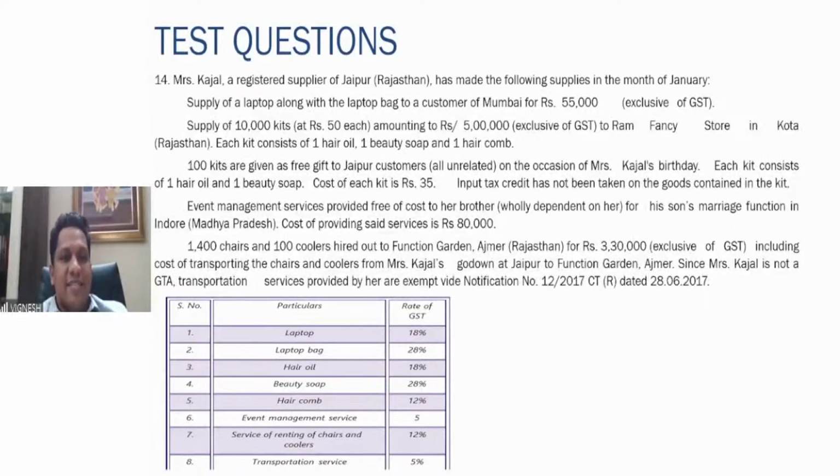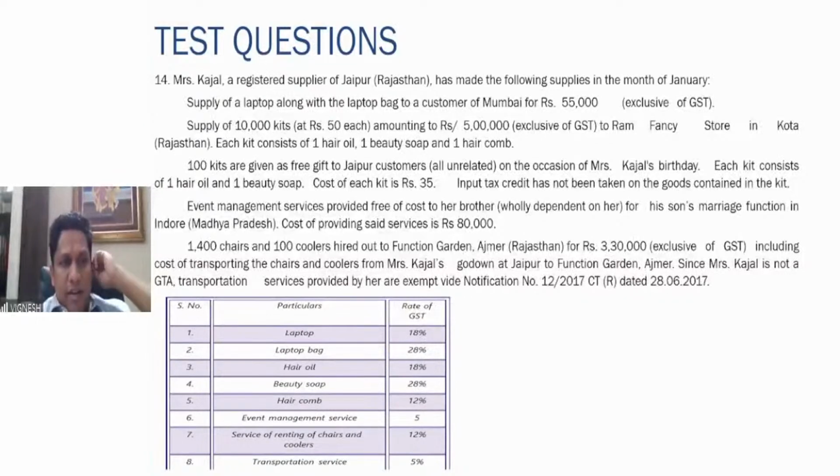So in this case, it is not at all a supply, because no consideration is there. So there is no supply, and it is not covered in the respective schedule also. Right? So the third one is the tricky part here. It is not a supply. So any rate you have given in the third one is incorrect because it is not a supply at all.